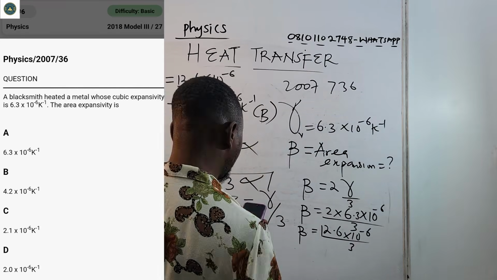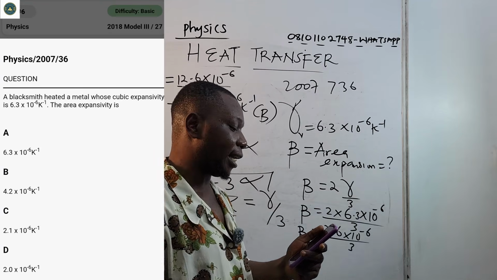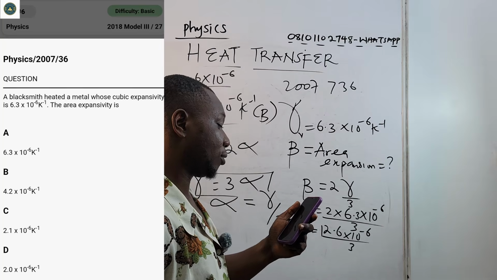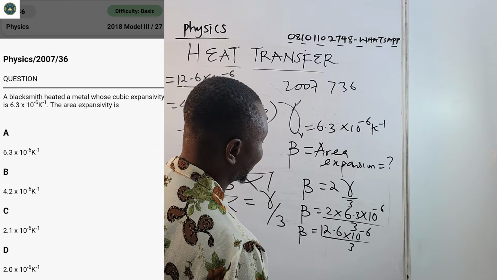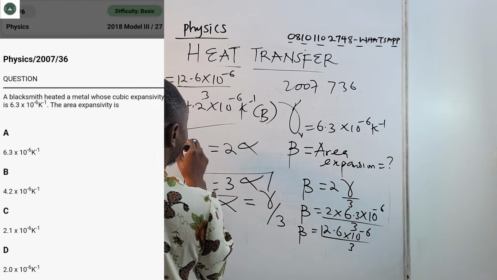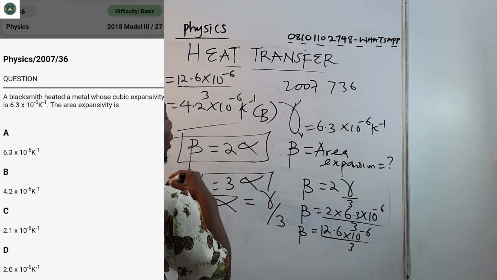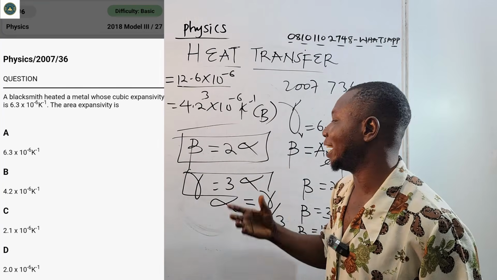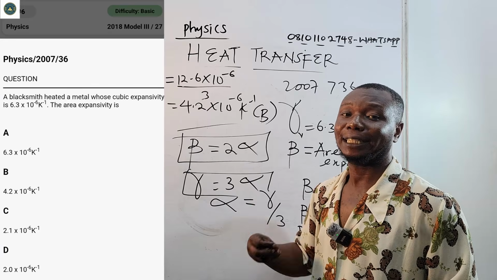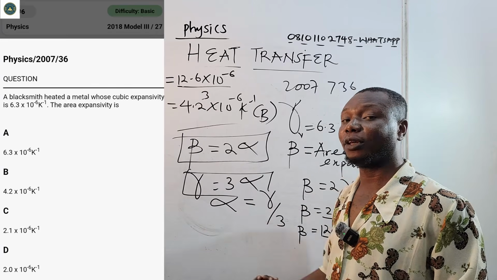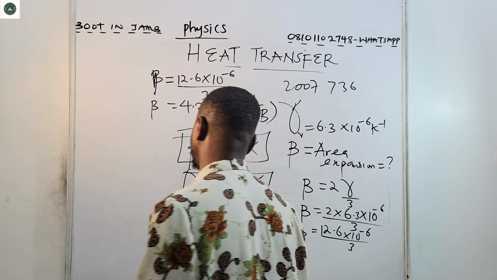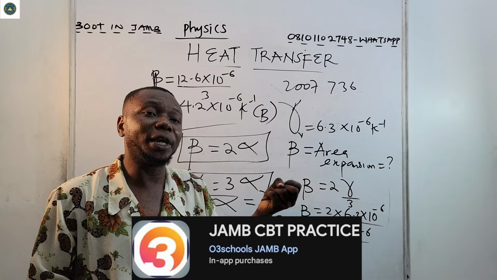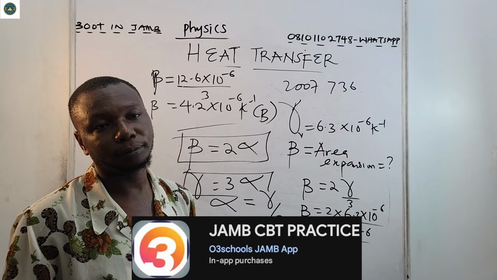So a blacksmith heated a metal whose cubic expansivity is 6.3 times 10 raised to minus 6. This is the area expansivity. When you heat a material, it undergoes area expansion, an increase in area per unit area for every degree rise in temperature. But if you are heating a fluid, there will be an increase in the volume of that fluid.